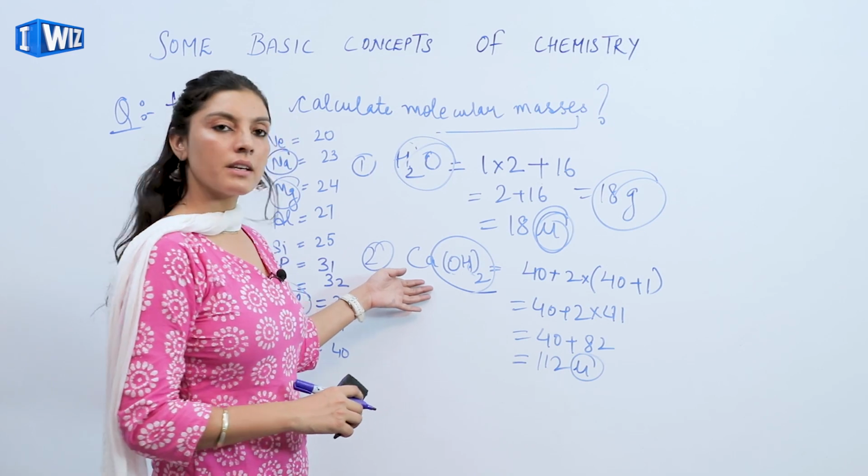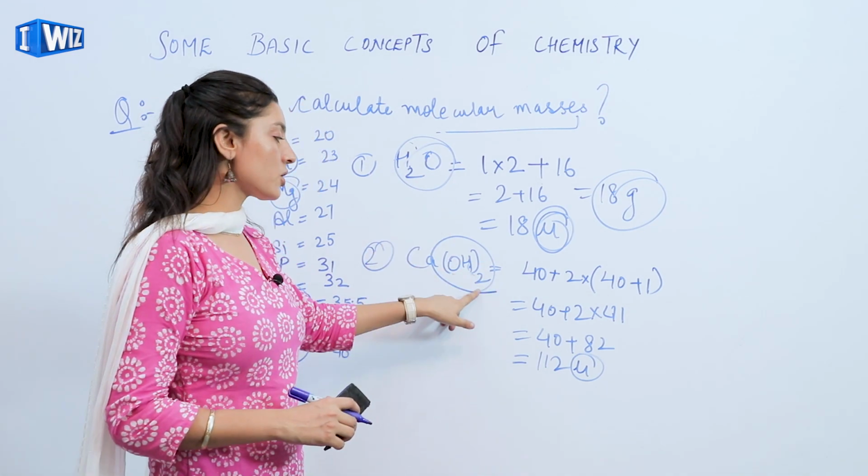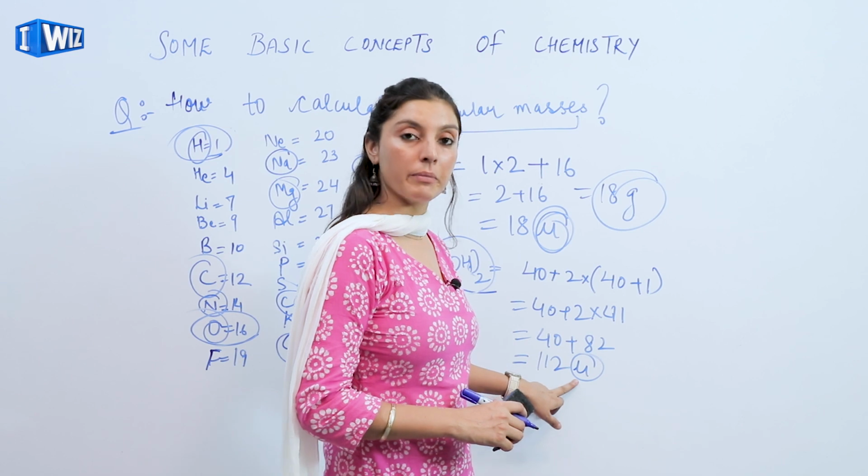That means this particular molecule of calcium hydroxide is equal to 74 mu.